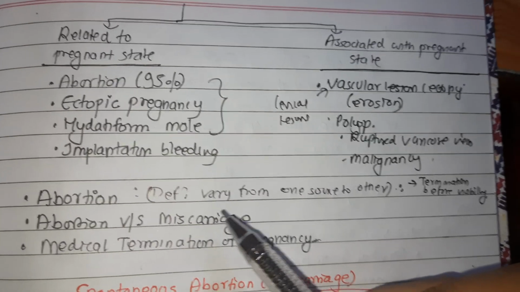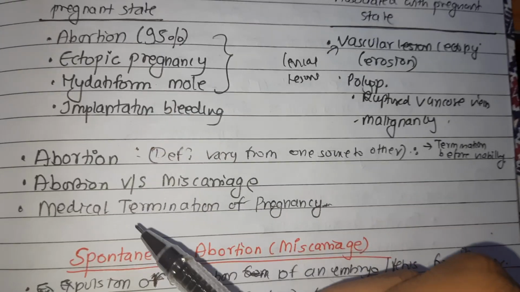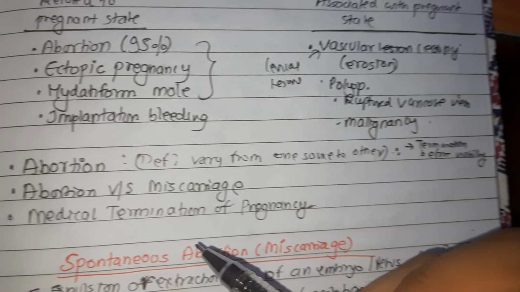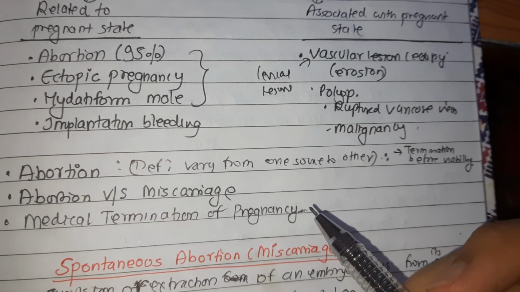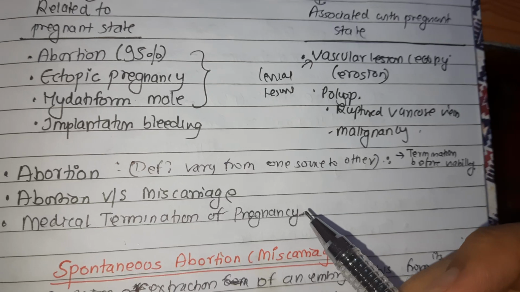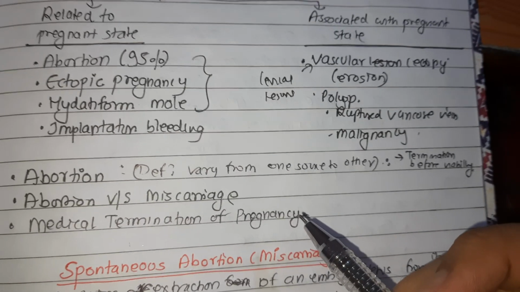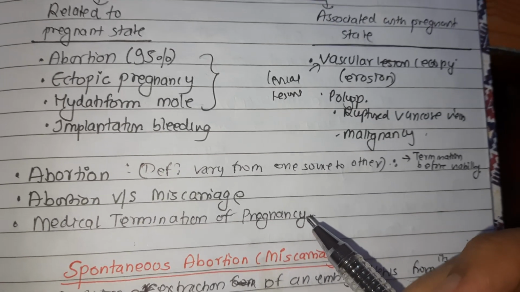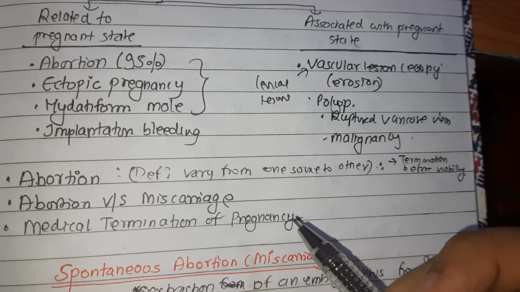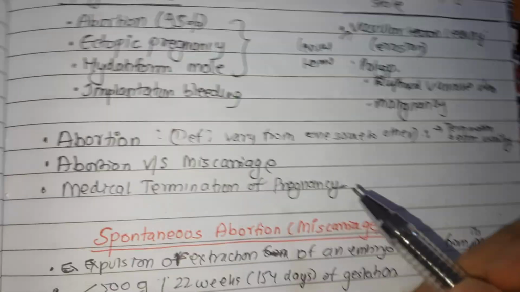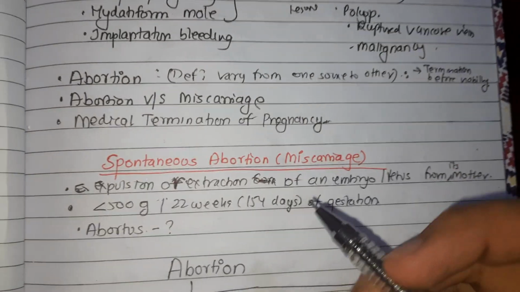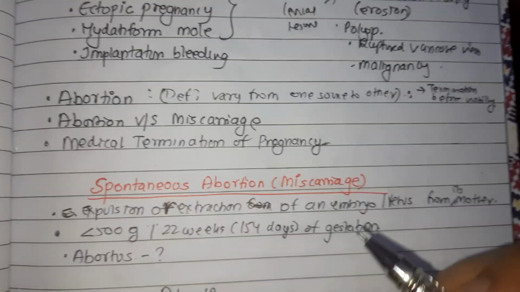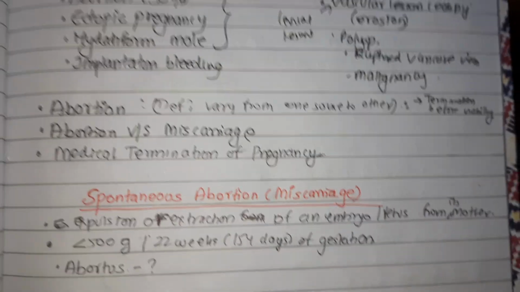This is spontaneous loss. And medical termination of pregnancy, MTP, describes the termination of a live embryo or fetus by either medical or surgical method that has not reached the period of viability or weighs less than 500 grams according to WHO. So that was about medical termination of pregnancy. From the next video we will be talking about spontaneous abortion in detail.